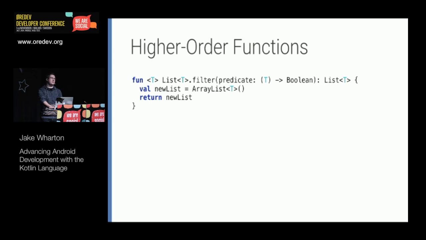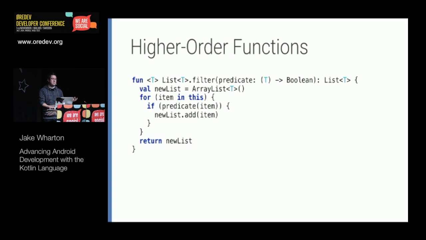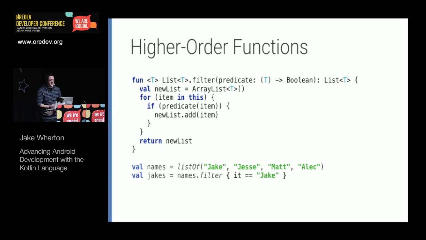You create a new list, you loop over the items in the list, you call some function or some inline the if statement, and then if it returns true, then you add the method or you add the instance to the new list, and at the end, you end up returning it. And so now if we have some list of data in one line of code in this nice terse little function, we can now filter it to only pull out the things that we need.